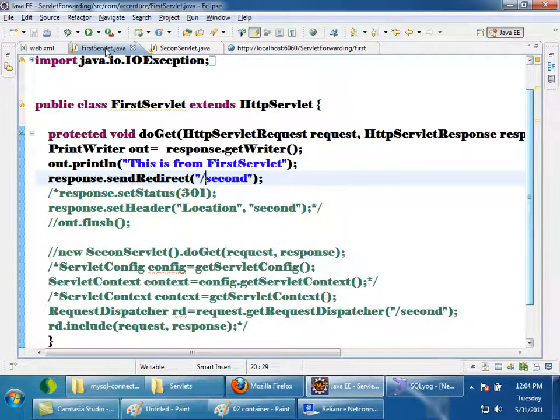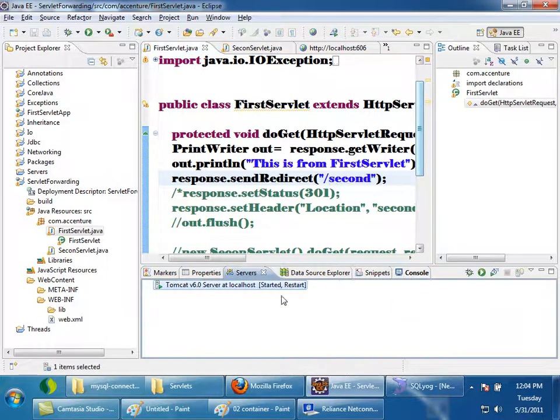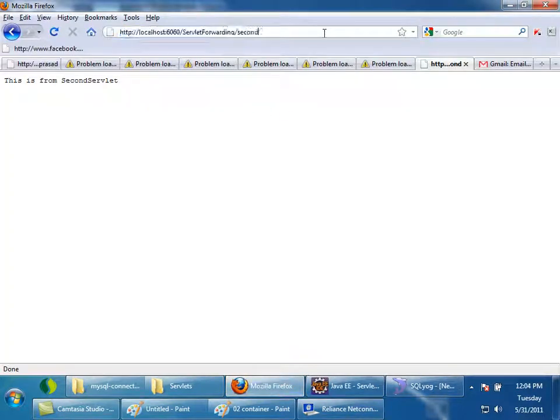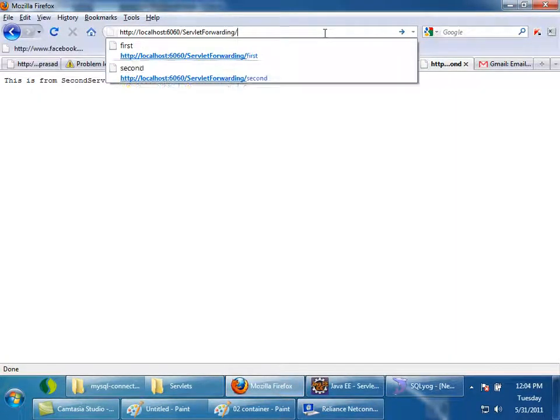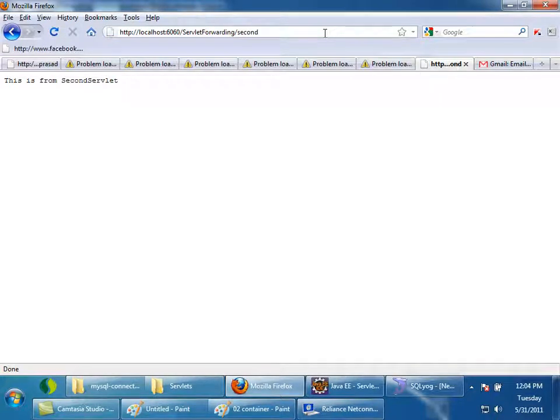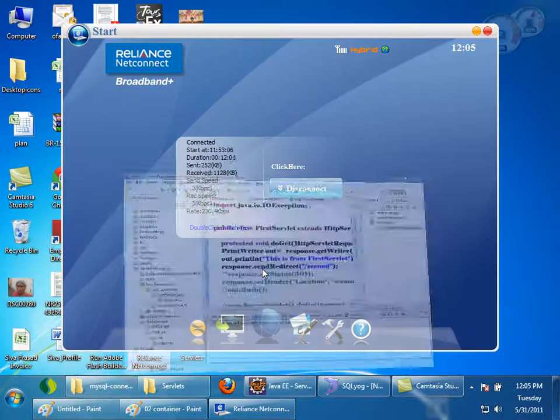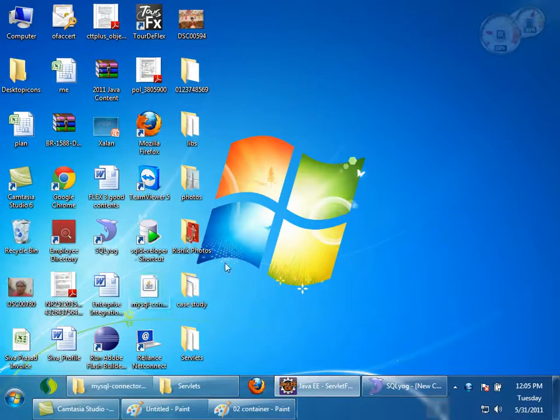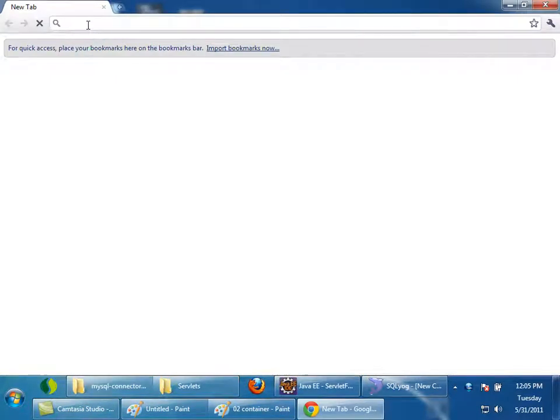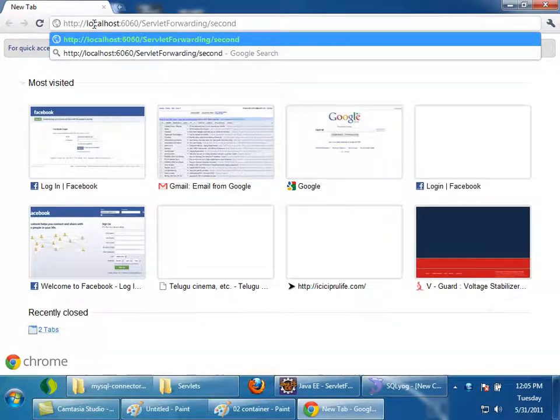I'll just restart. And then here I will give a request to slash first. I'll just close all the browsers. Now I will use this one, another browser. Yep, see here, I am giving a request to slash first.